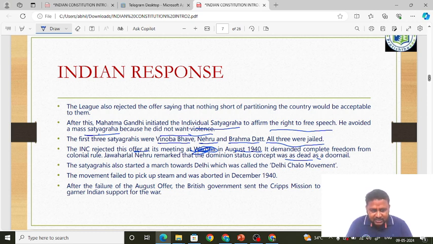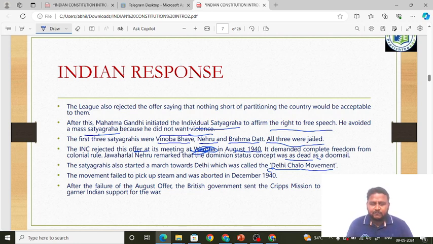See, these individual satyagrahis also started a march towards Delhi, which is also called the Delhi Chalo movement. Friends, very important: the Delhi Chalo movement is related to what? It is related to the August offer. This can also be a question. They can ask which of the following is associated with the August offer. The answer is the Delhi Chalo movement. So the Delhi Chalo movement was by whom? It was by the individual satyagrahis. And individual satyagraha was started by whom? It was started by Mahatma Gandhi.